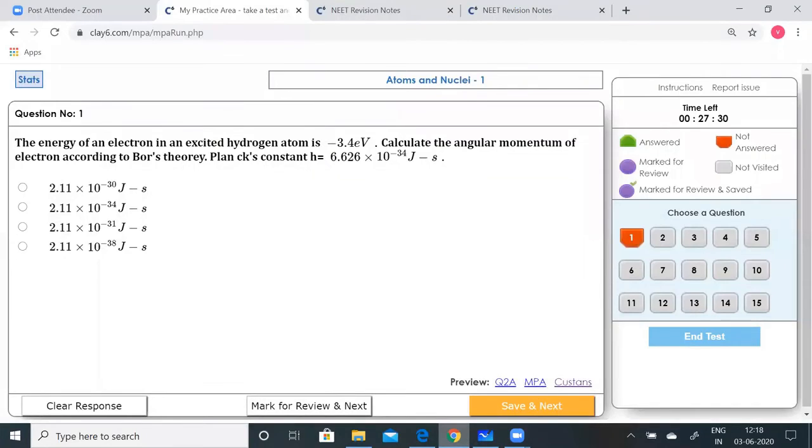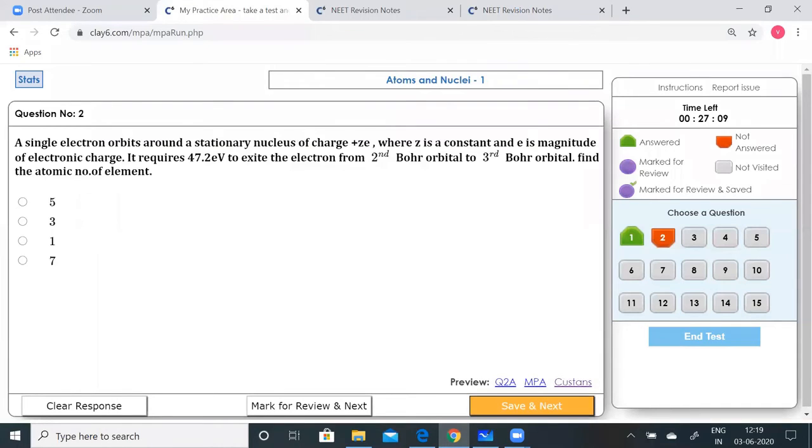2.11 into 10 to the power of minus, yes, you can see option B, minus 34. Option B is correct, because all the options point to 2.11, but look into the powers. We got 2.11 into 10 to the power of minus 34. So option B is correct. Click that, go to the next.